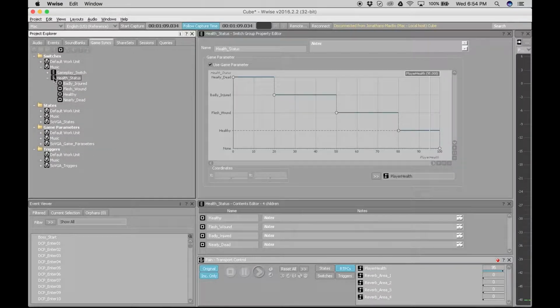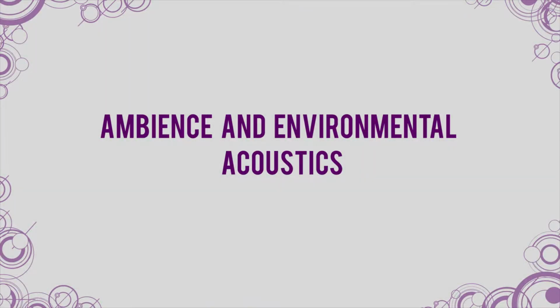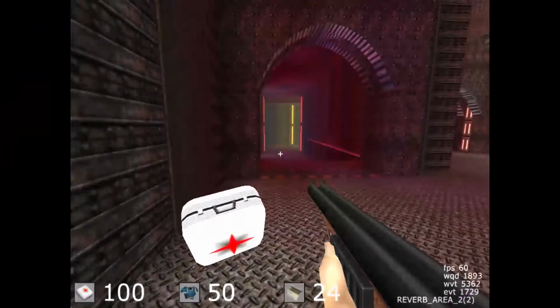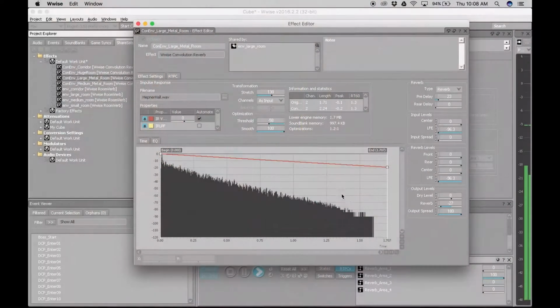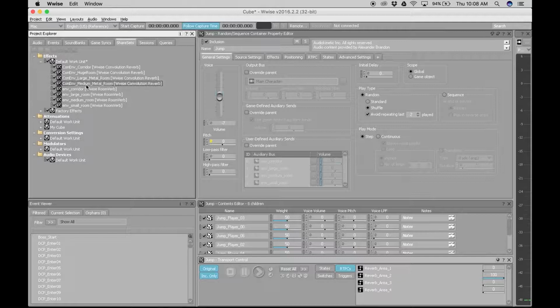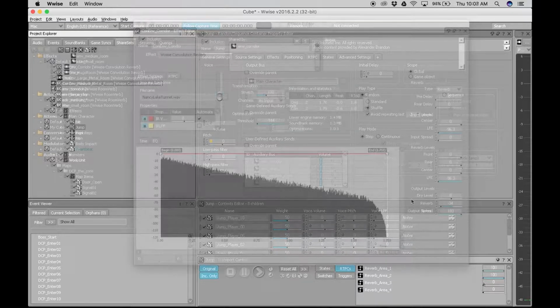When the player is at his most healthy, he sounds the most tough and tolerant of the pain. But as his health decreases, his yelps sound increasingly strained and vulnerable. Most of the level in Cube that I featured is in winding metal and stone corridors and rooms. To create these acoustics, I use Wwise convolution reverb with impulse responses from abandoned military bunkers and storm drains, creating very metallic and claustrophobic acoustics that sound exactly like they look like they should.